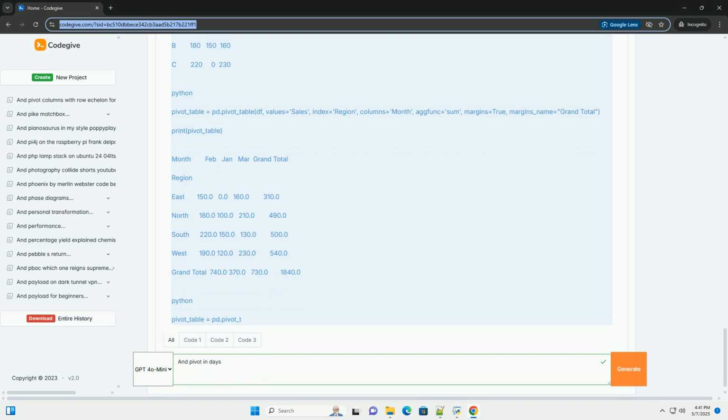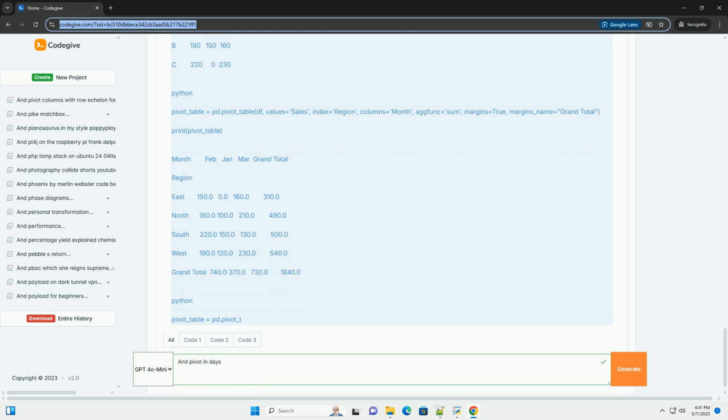observed: only valid if any of index or columns are categoricals. If True, only show observed values for categorical groupers. If False, show all values for categorical groupers. sort: sort the resulting DataFrame. Example 1, average sales by region. Let's create a pivot table showing the average sales for each region. Output. This shows the average sales in each region. We've used sales as the values, region as the index, and the default aggregation function, mean.